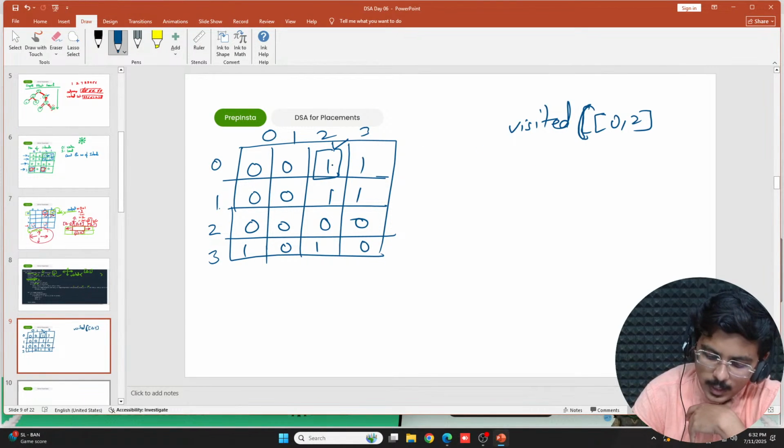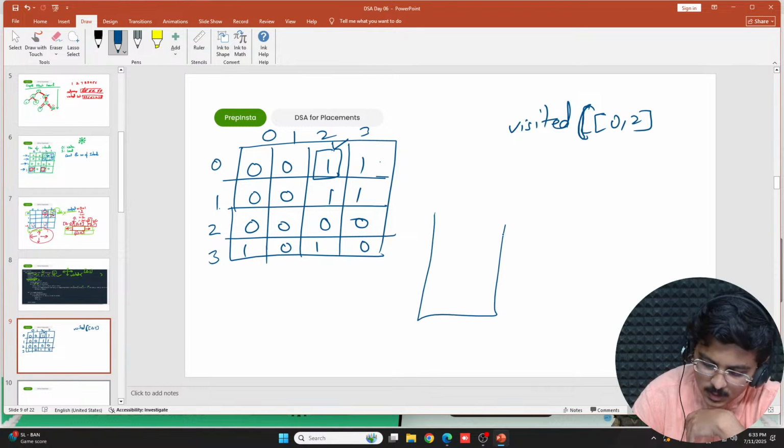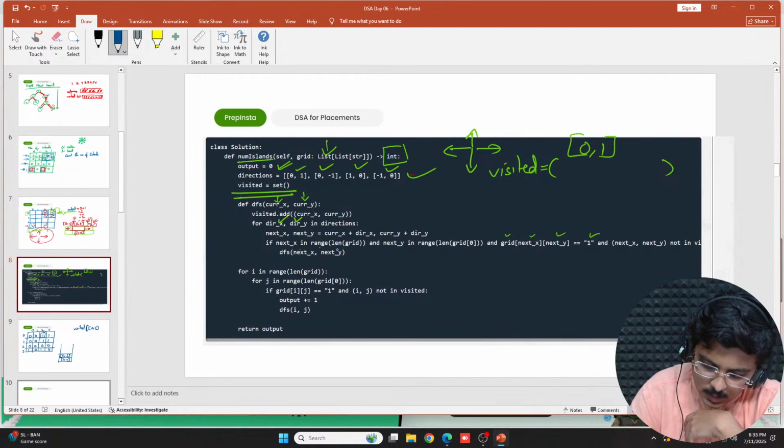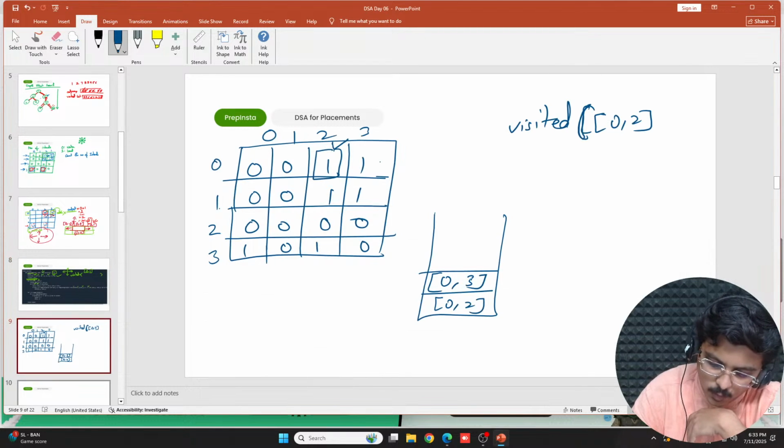Now when I go further, this is in range, this is 1, so basically this is an island, a piece of land. I need to check whether it is there or not. If it is there, I'll run DFS over it. So if DFS was running like this, 0 and 2 was there, and then DFS runs over it, so 0 and 3 would come here, and then DFS would go further, next of x and next of y would be called for 0, 3.